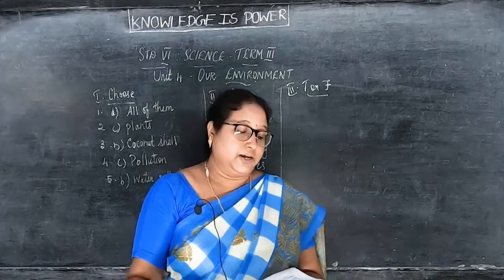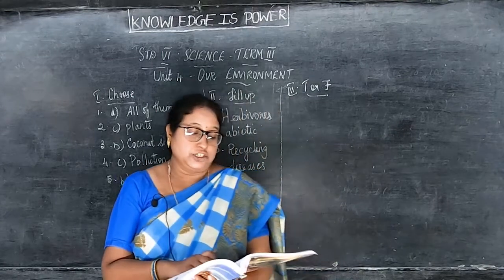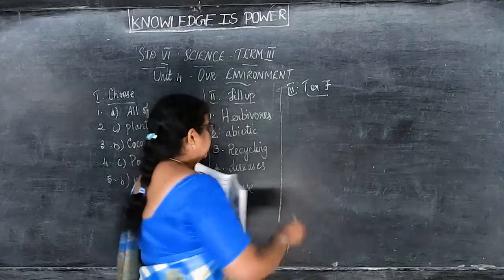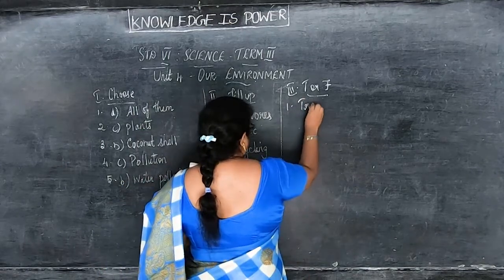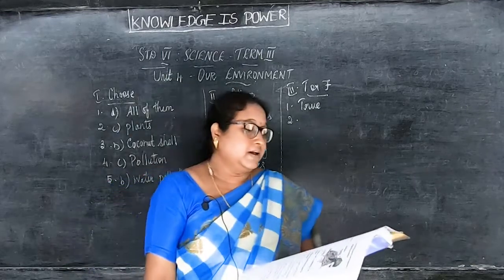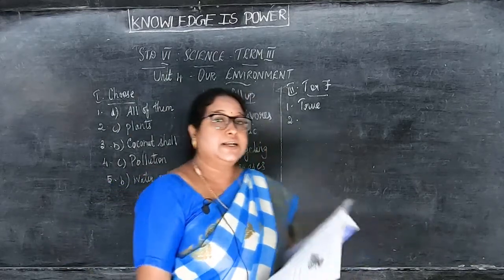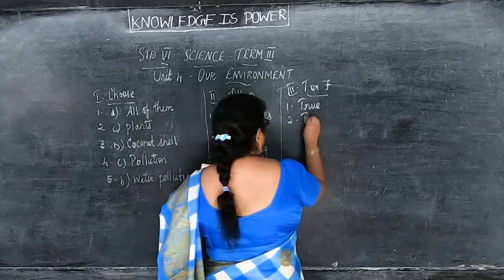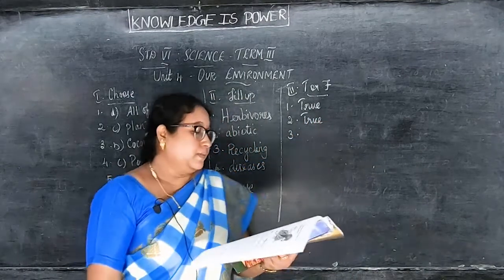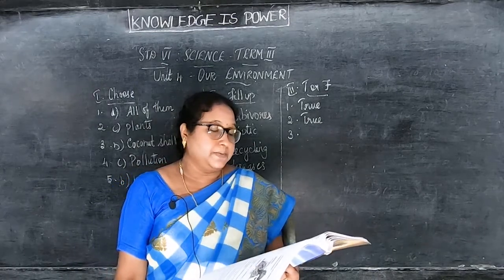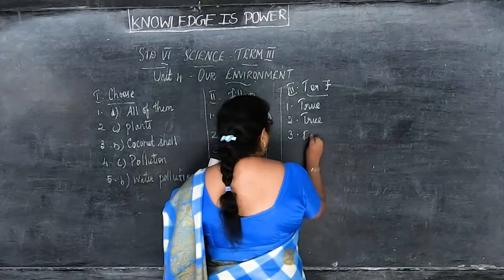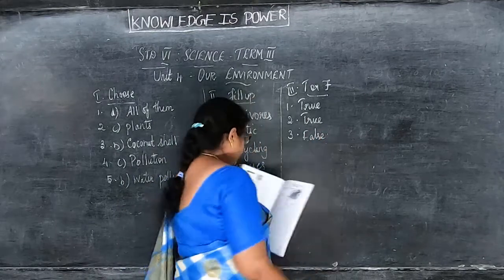First one, the Pacific Ocean is an example of a marine ecosystem. Answer is true. Next, bacteria and fungi are called decomposers. True. Human and animal waste are examples of non-biodegradable waste. False. So instead of that, what will you write?